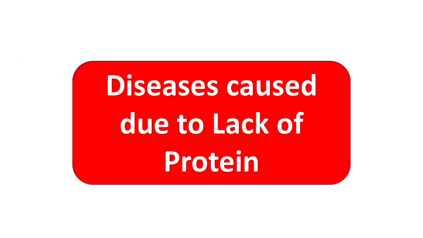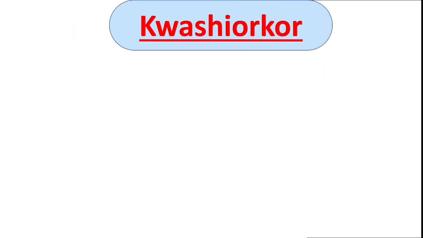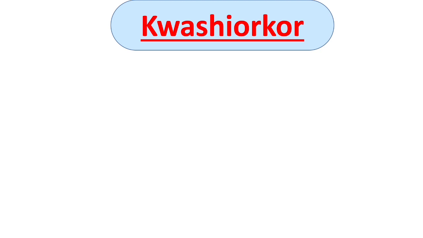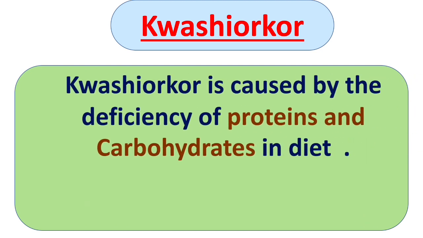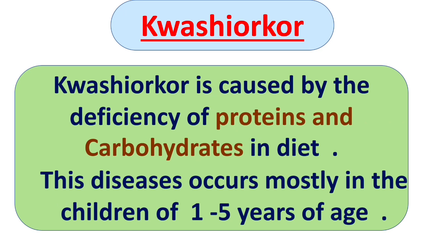Now we will see what are the diseases caused due to lack of proteins. First is Kwashiorkor. Kwashiorkor is caused by the deficiency of proteins and carbohydrates in the diet. These diseases occur mostly in children of 1 to 5 years of age.